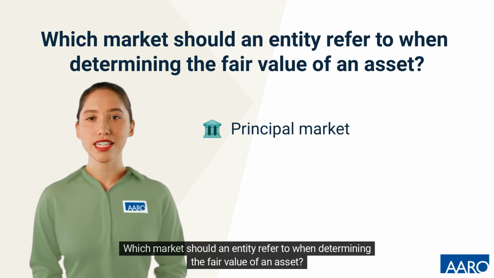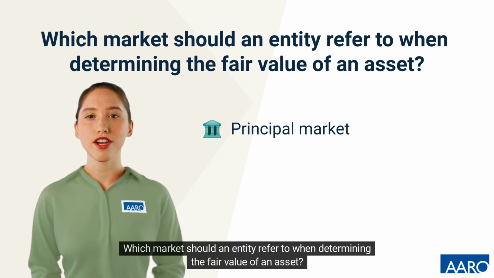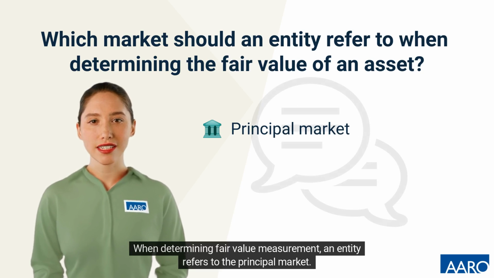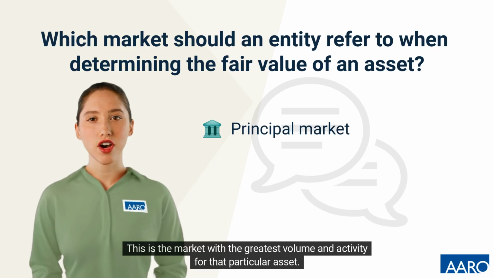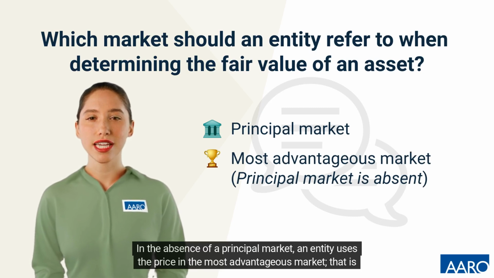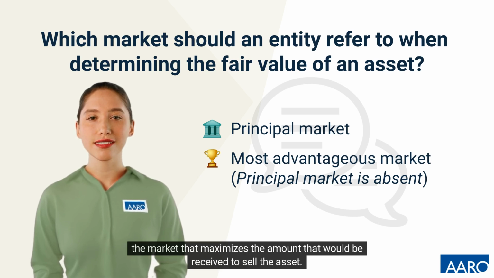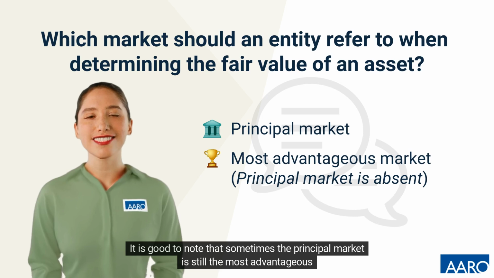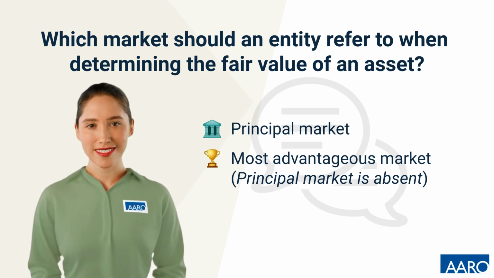Which market should an entity refer to when determining the fair value of an asset? When determining fair value measurement, an entity refers to the principal market. This is the market with the greatest volume and activity for that particular asset. In the absence of a principal market, an entity uses the price in the most advantageous market. That is the market that maximizes the amount that would be received to sell the asset. It is good to note that sometimes the principal market is still the most advantageous.